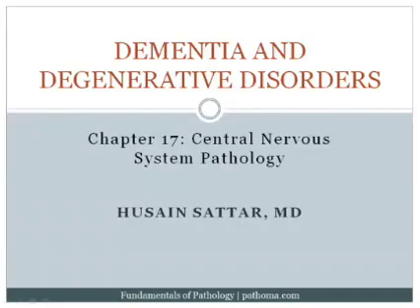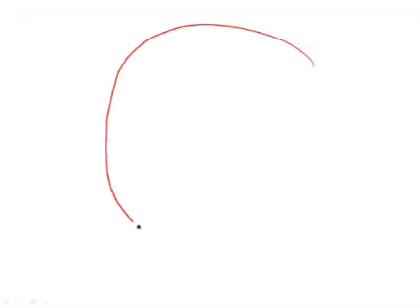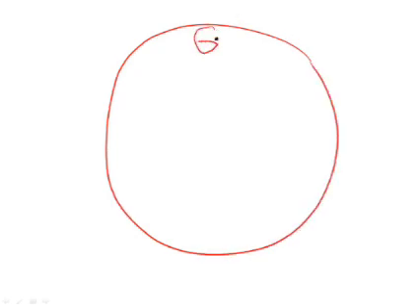The key focus here is going to be on the word degenerative, and what you need to understand is that in these particular disorders, you're going to lose or degenerate neurons. So imagine for a moment that this is a coronal section through the brain. Of course, you have gray matter, and then underneath that gray matter there's white matter. And then, of course, for example, here are ventricles.